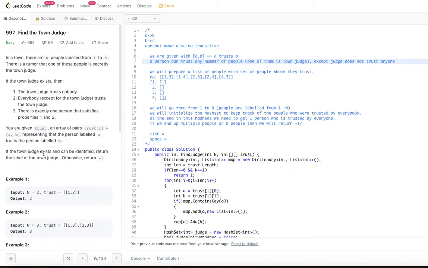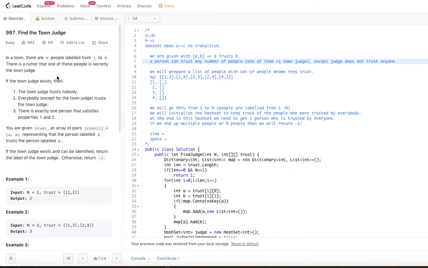We are given that there is exactly one person as a town judge. There is a rumor with one of these people. But if it happens that all people are trusting two people, that means n-2 people are trusting these two people, that means we cannot identify a single person as the town judge. So there are several cases possible. In order to cater to all the different cases, there are 0 town judges, there is 1 town judge, there are more than 1 town judge.